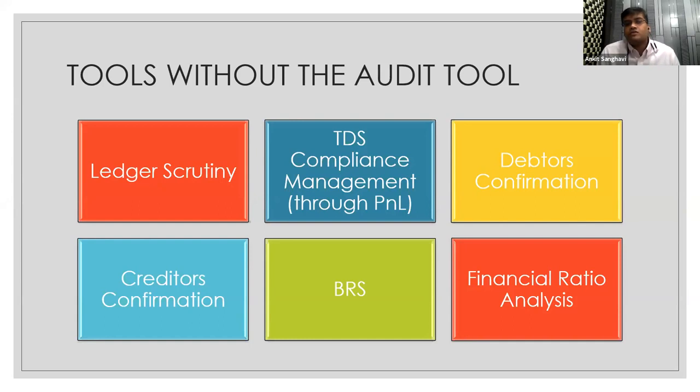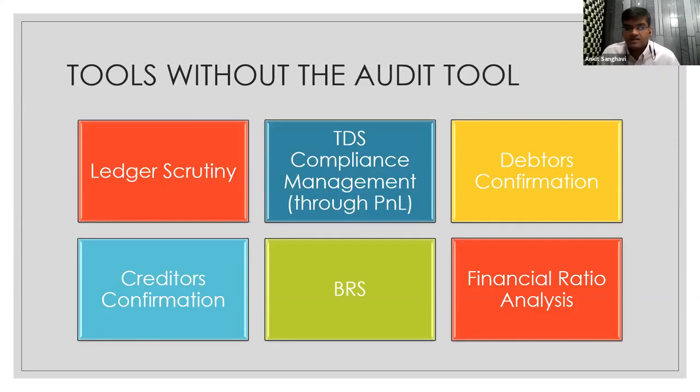Another aspect that we use Tally for is TDS compliance management. I'm not talking about the TDS feature present in Tally, but typically what I ask my staff or employees is to go through the complete profit and loss account. We try to differentiate the expense ledgers where we feel TDS would be applicable. Once we select those ledgers, say for example repairs and maintenance, which attracts either 194J or 194C typically.